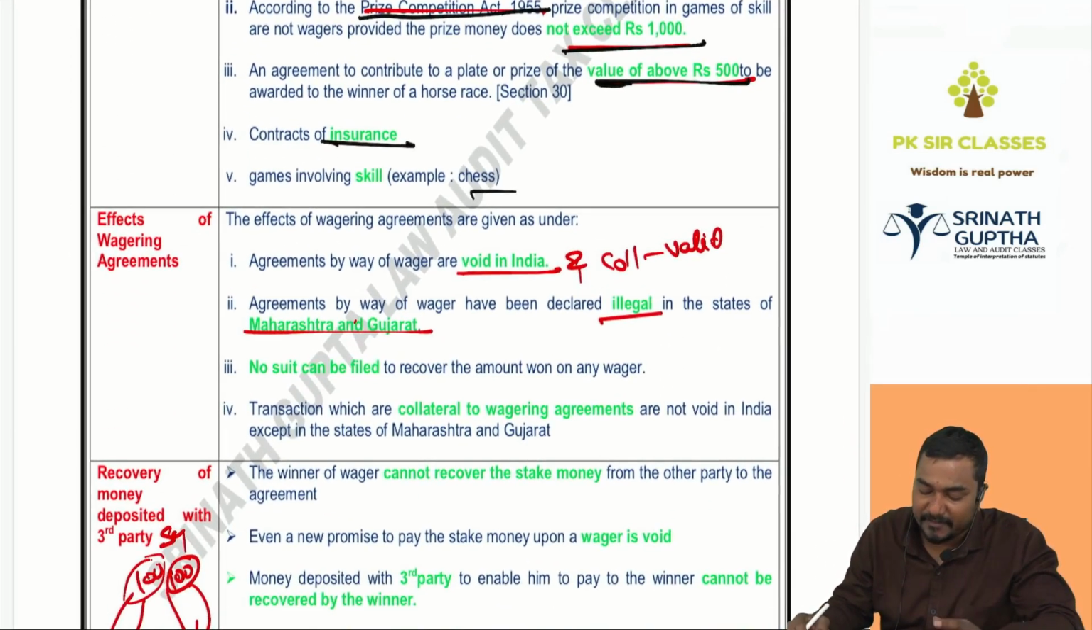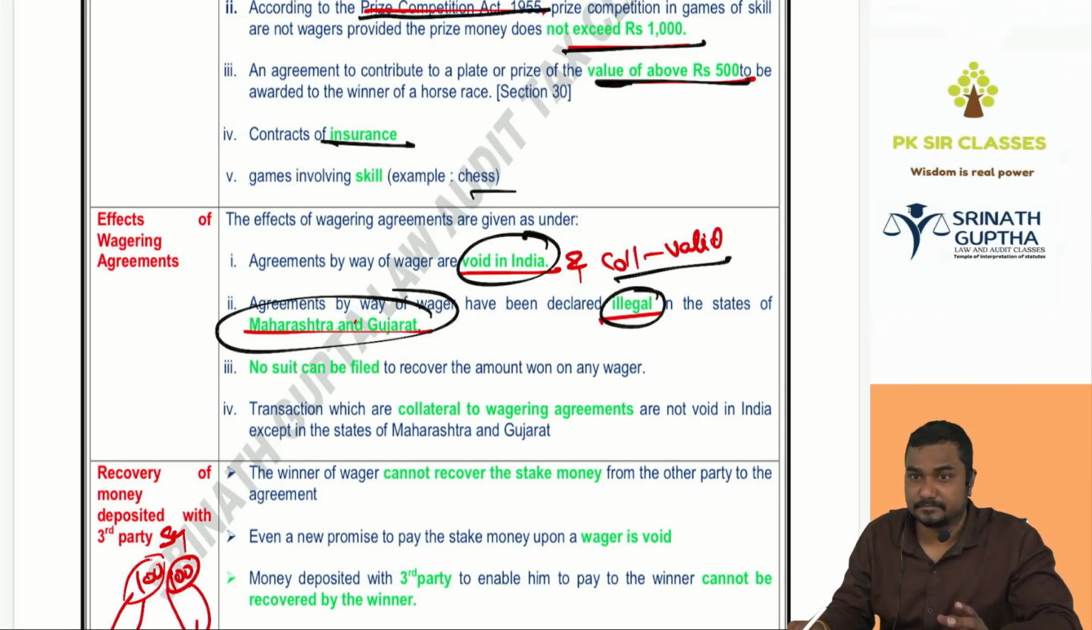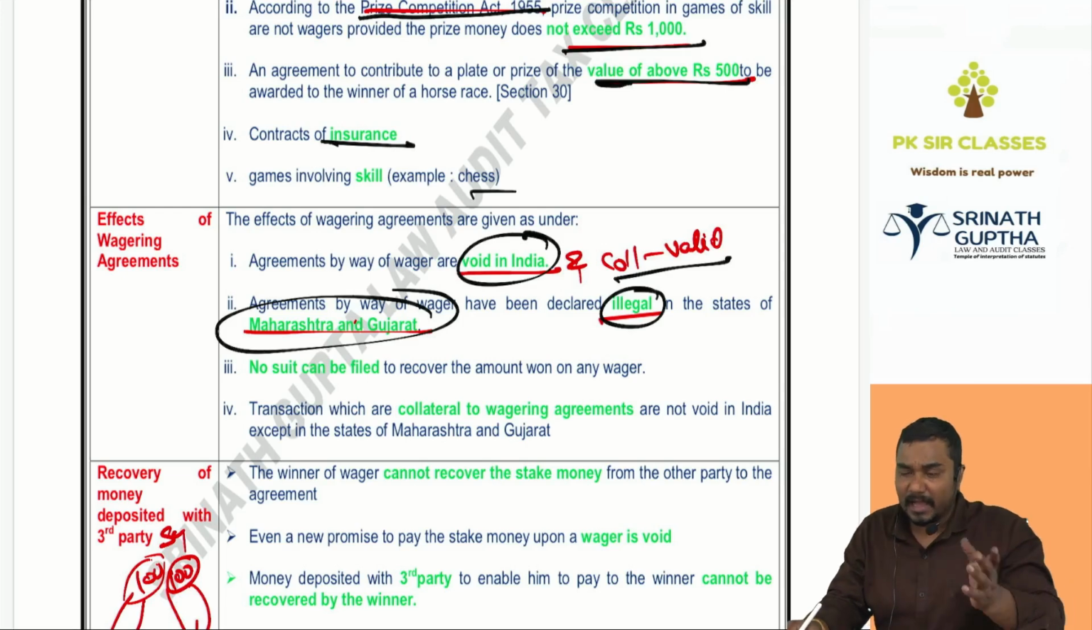Next, what is the effect of the wagering agreement? Valid or void? In the whole of India, wagering agreements are void ab initio, so collateral are valid. However, in the states of Maharashtra and Gujarat, wagering is illegal. Collateral will also be illegal. In Maharashtra and Gujarat, the primary contract is illegal, collateral is illegal. Other than Maharashtra and Gujarat, wagering is a void agreement, but collateral are valid.